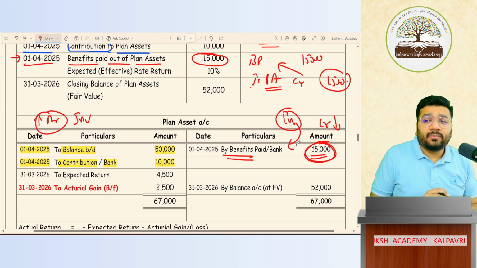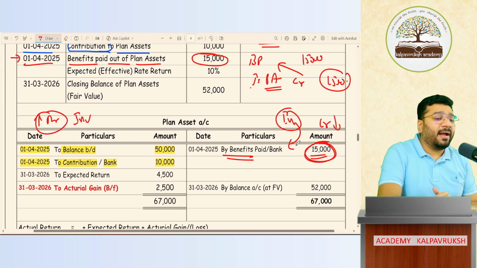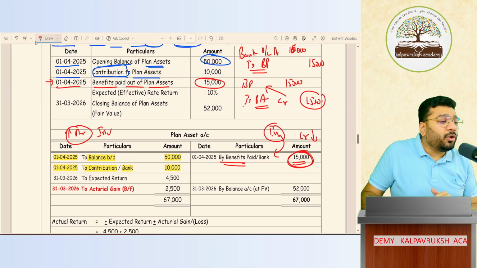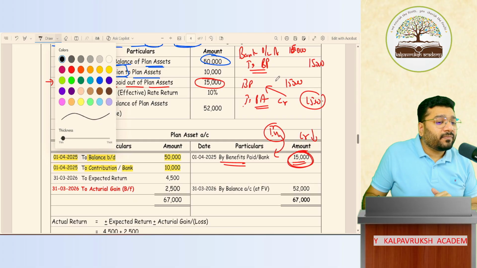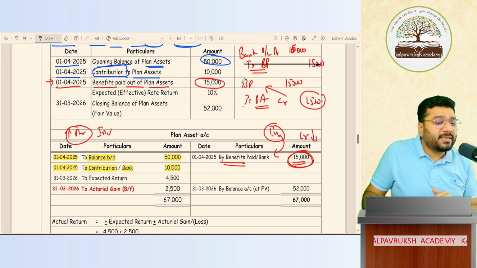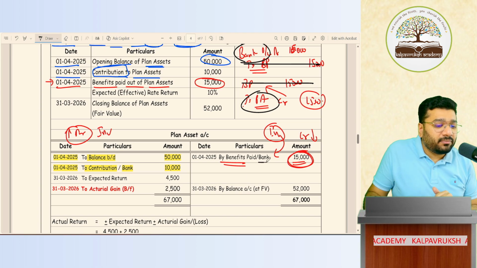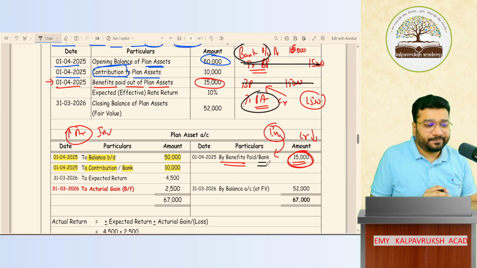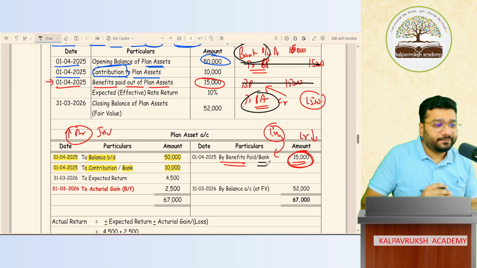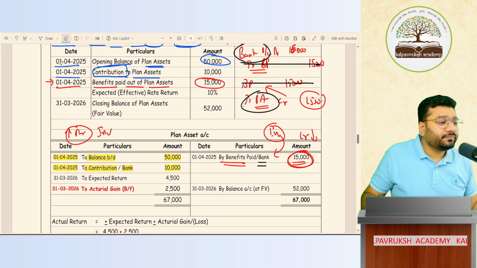Sometimes the entry could be by bank also. When will by bank come? When you're not routing it through the intermediary account. Then this and this are knocked off. So what is my combined effect? Bank account debit to plan asset. In plan asset, by bank will come. Any problem? Okay. Can I continue reading now?